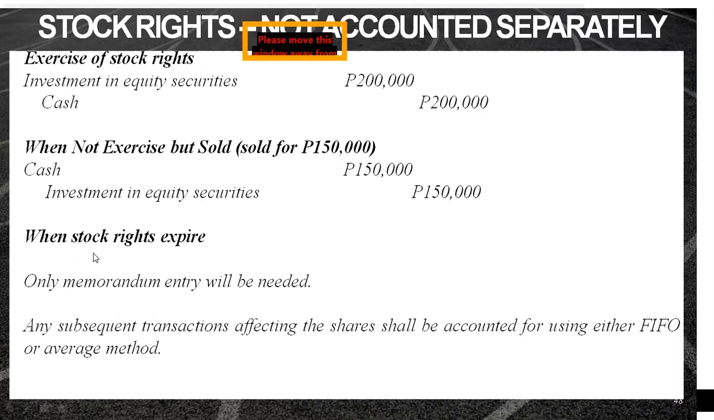When the stock rights expire, under this approach where they are not accounted for separately, only a memorandum entry is needed. Any subsequent transactions affecting the shares shall be accounted for using the FIFO or average method. For example, if you have a subsequent sale, the assignment of cost to your stocks will be based on the FIFO or average method.